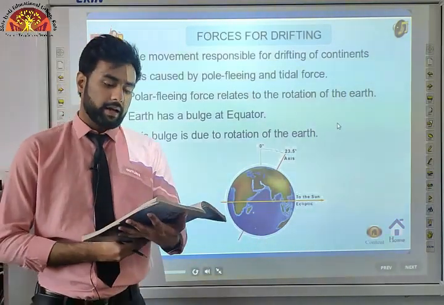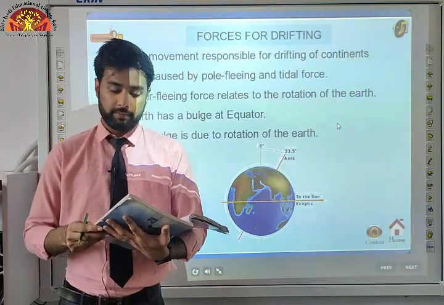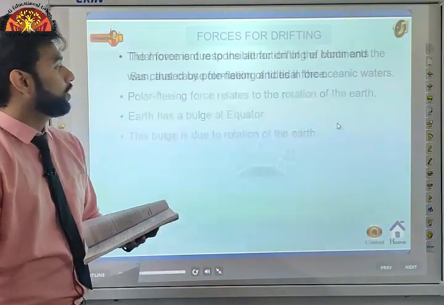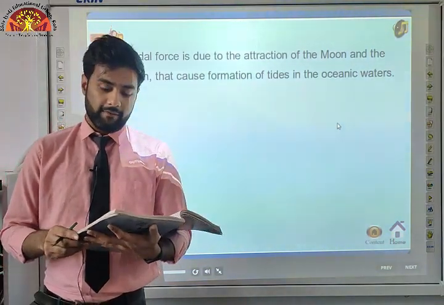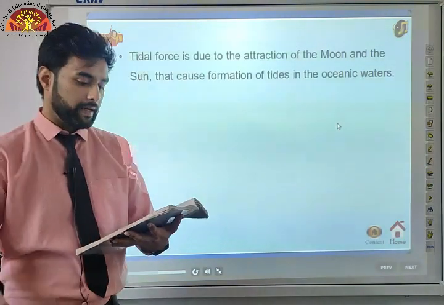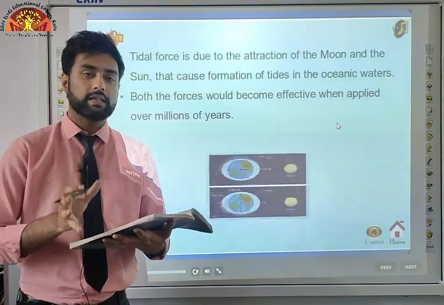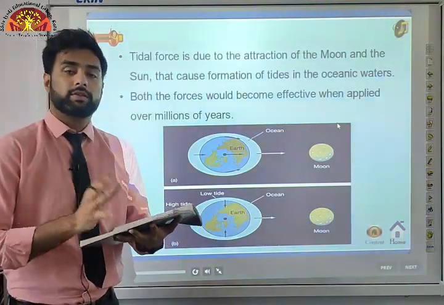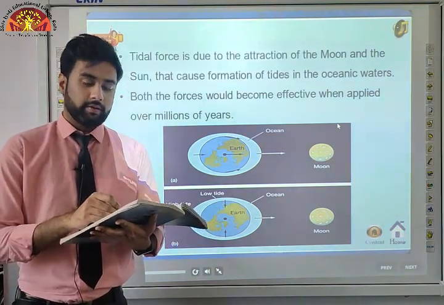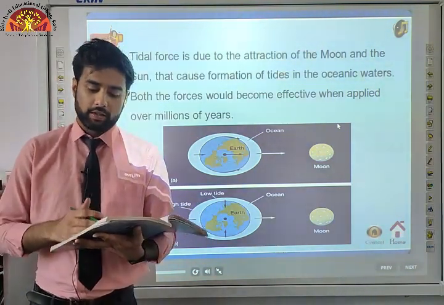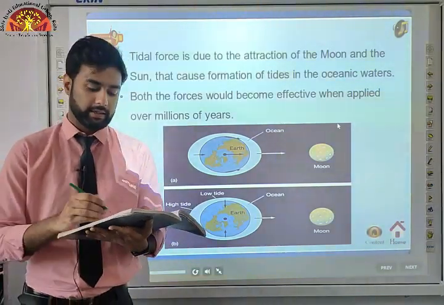And the second force that was suggested by Wegener was the tidal force, which is due to the attraction of the moon and the sun that develops tides in oceanic water. We have already discussed that in our previous chapters. Wegener believed that these forces would become effective when applied over many million years. He suggested that both the tidal force and the pole-fleeing force would cause the continents to move away from each other and go to different places. However, most of the scholars considered these forces to be totally inadequate. But obviously there are some scholars who don't believe in this theory.